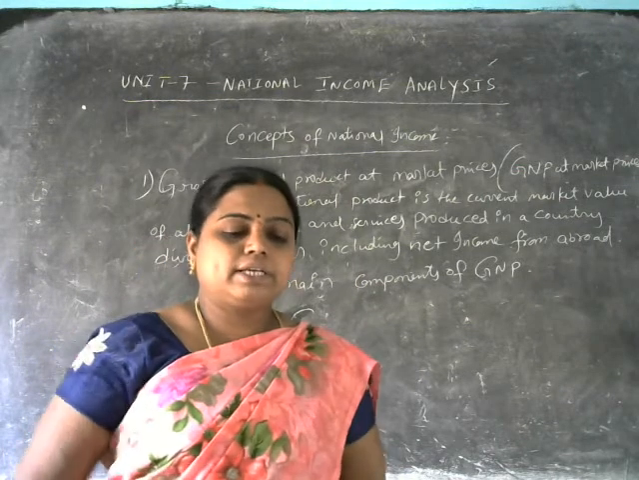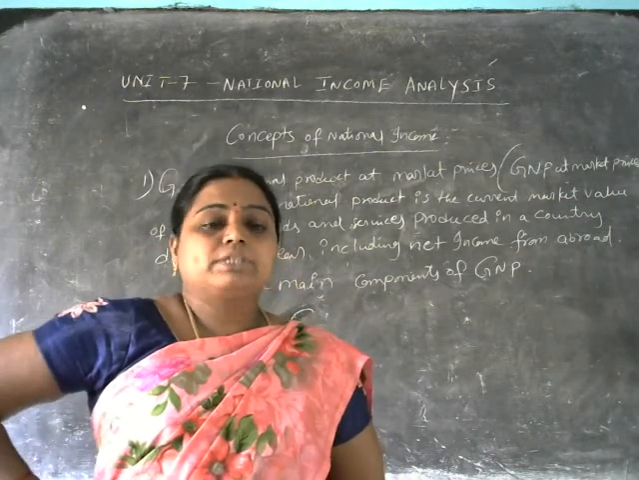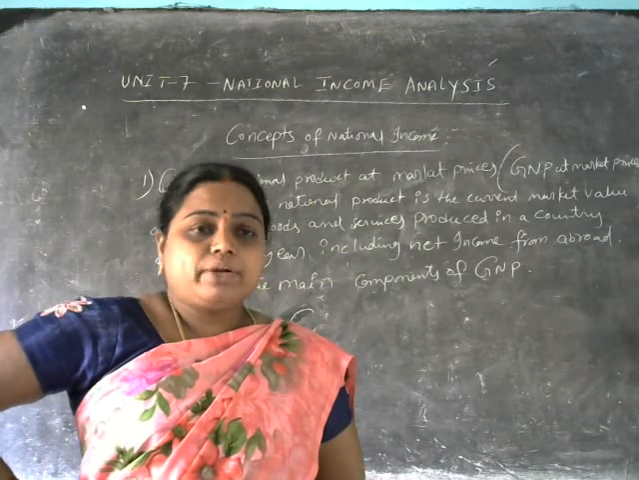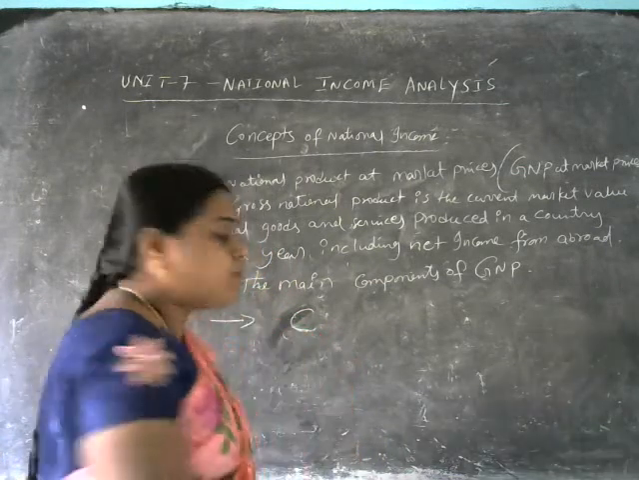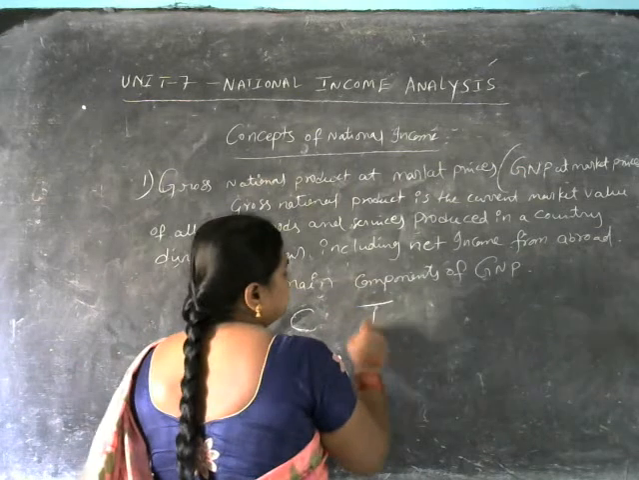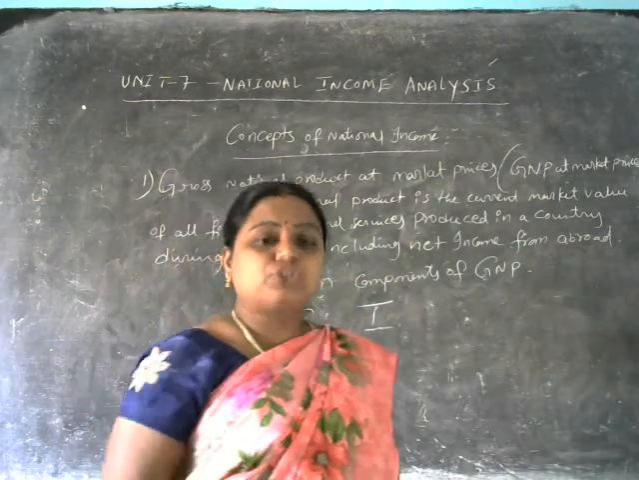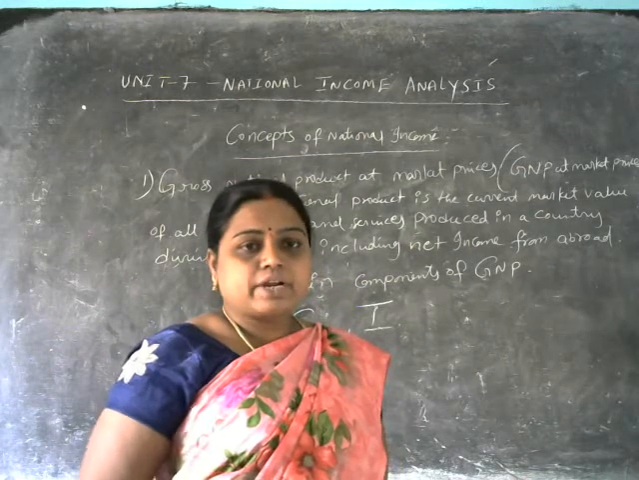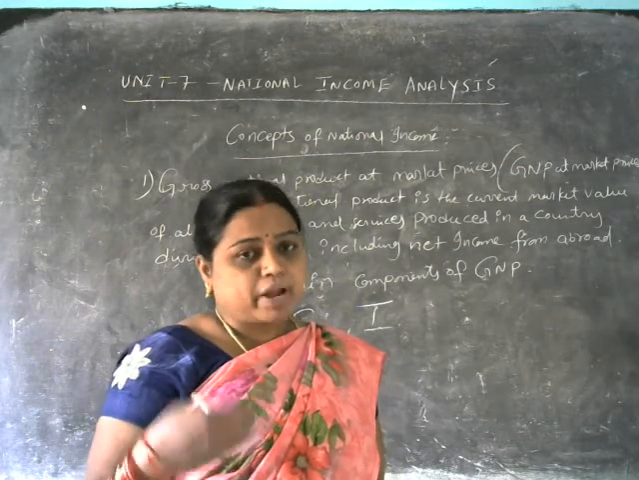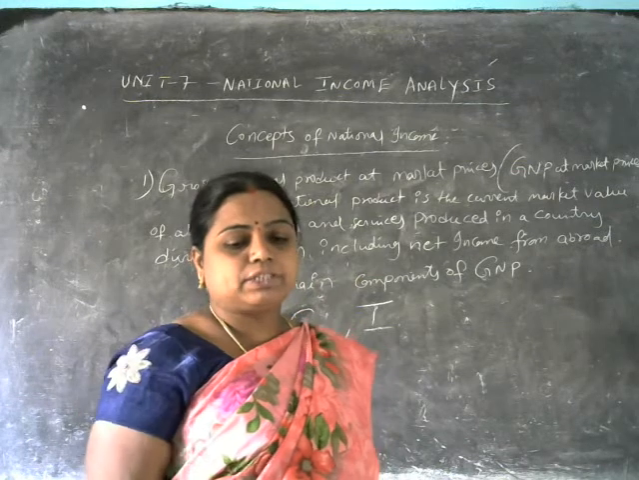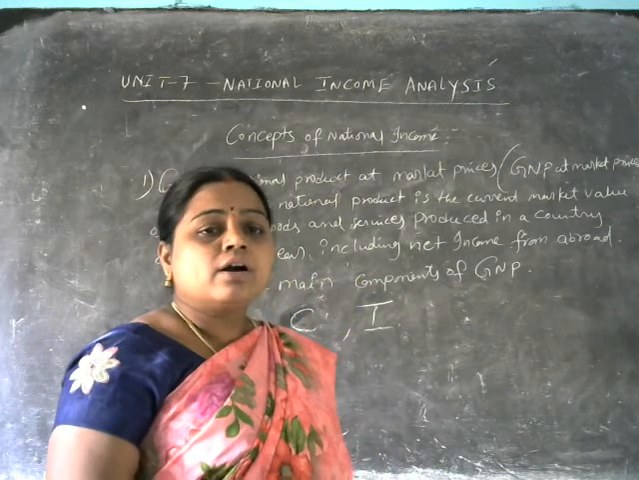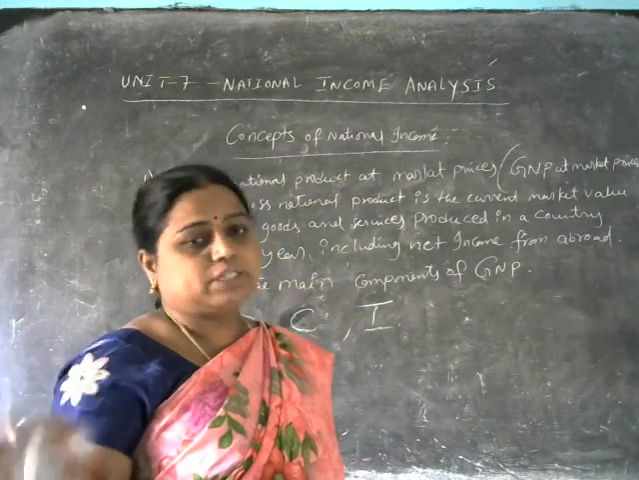And the second one is gross private domestic investment. Who has made the investment here? The second one is the investment made within our country. How many private people are making investments? That is called gross private domestic investment.